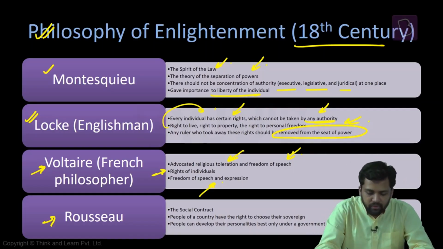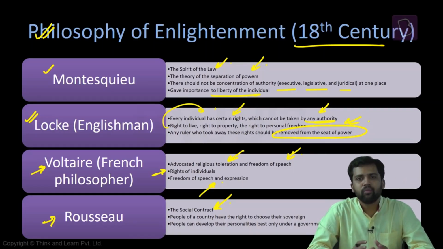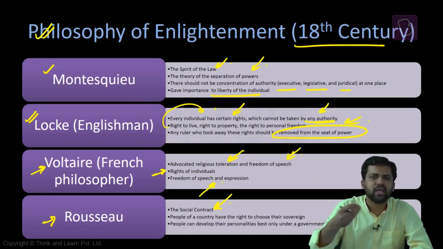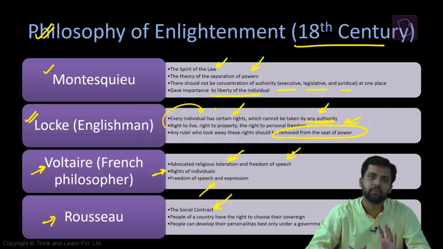Apart from Voltaire, Rousseau came up with the concept of the social contract. Now what do we mean by social contract? At some point of time, people in the society would not have had the concept of the state. You would not have had rights, rules and regulations. But then at some stage of development, they would have come up with a contract among themselves, and in that contract, they would have given up some of their rights to a new institution that they were creating, the state. So basically, the state will take away some rights of the people, and in return, it will guarantee them some rights. So that is the meaning of social contract.